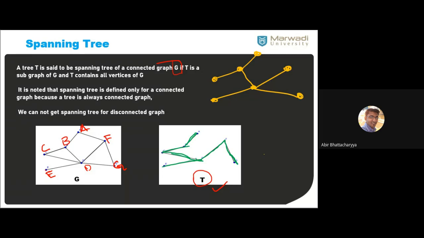All right. This is T1 spanning tree. It covers all the vertices. Look at this. How many vertices are there? A, B, C, D, E, F, G. So 7 vertices. So this is T1, right? It covers all the vertices and it's a tree.